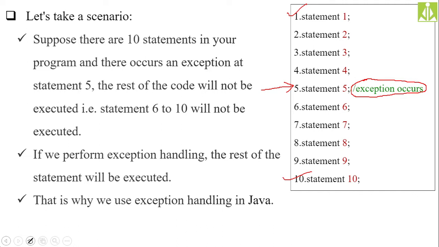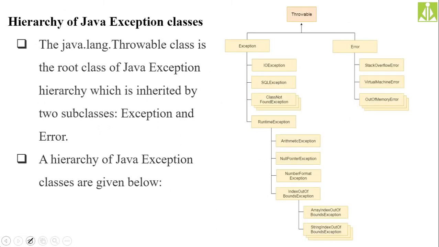We have completed like 3 to 4 slides, and in those slides we discussed what an exception is, what happens if we don't handle the exception, and what happens if we handle the exception. Now this is the hierarchy of classes.